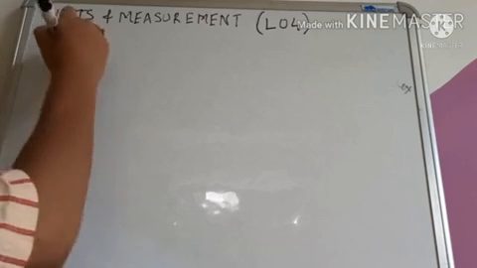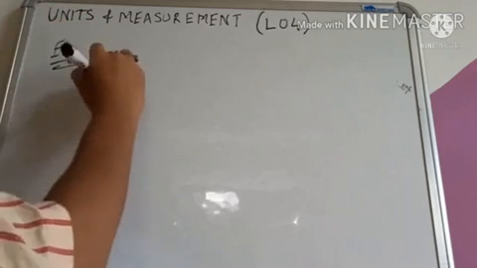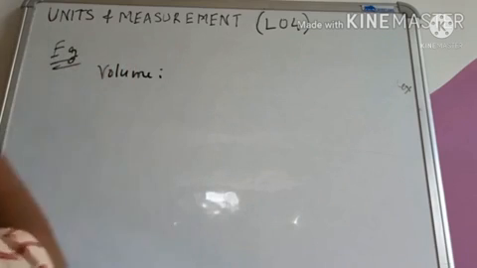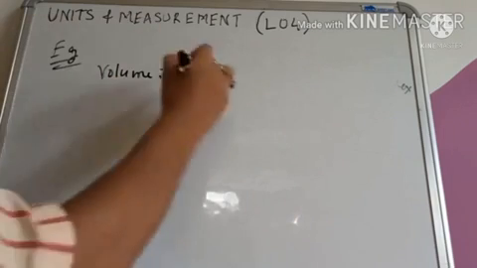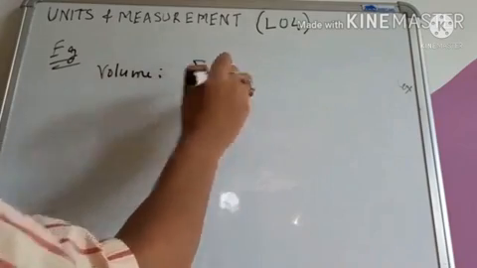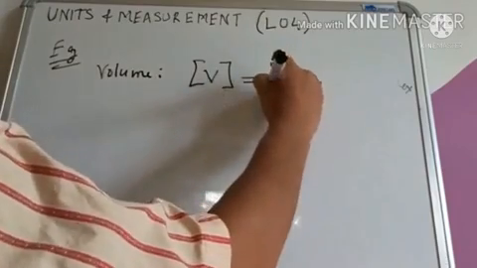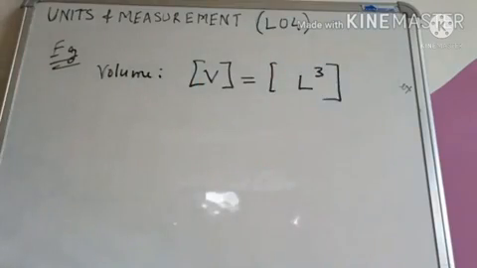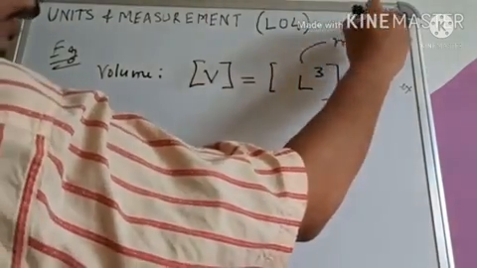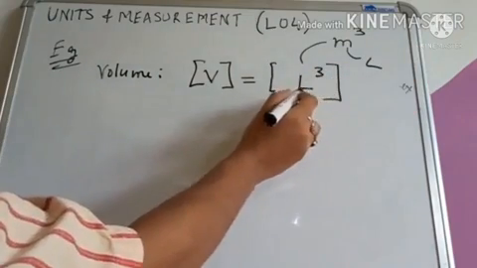So let us take some examples. For example, we will write the first equation. We will write the first dimensional equation. Okay. So we are writing for volume. We are writing the dimensional formula for volume, or the dimensional equation for volume. So, what is volume? We write V, and on the right hand side, what we have to write? We have to write its dimensional formula. We know that the dimensional formula for volume is length cube. Why? Because its unit is meter cube, and meter is a measure of length. So we write L.